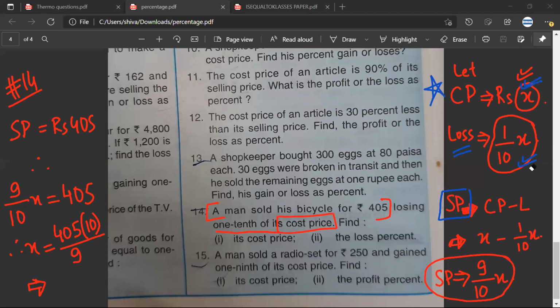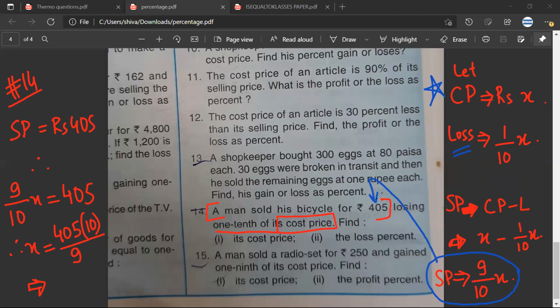Have you understood this or not? Now this selling price, what I have calculated till here, is in terms of X. And I know that this selling price should be equal to this 405. So I will be able to form an equation like this. How will this equation help me? This equation will help me to find the value of X. Again, what I'll request is just have a look at this video again. Try to do at least this question 14 again, using the method that I've just told you.